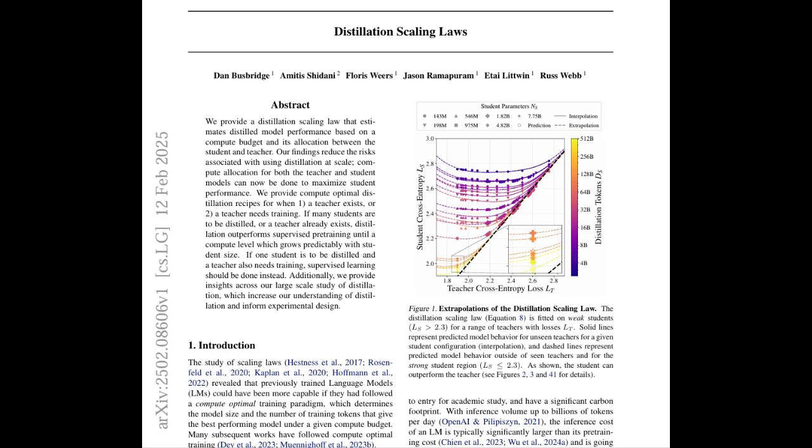Right. And that's the beauty of having this scaling law. It's like a guide, a framework for making smarter decisions. You can look at what you've got, your model size, your data, your computational budget, and it'll help you decide whether distillation or traditional training is the best way to go. I like that. It's like a cheat sheet for efficient AI.